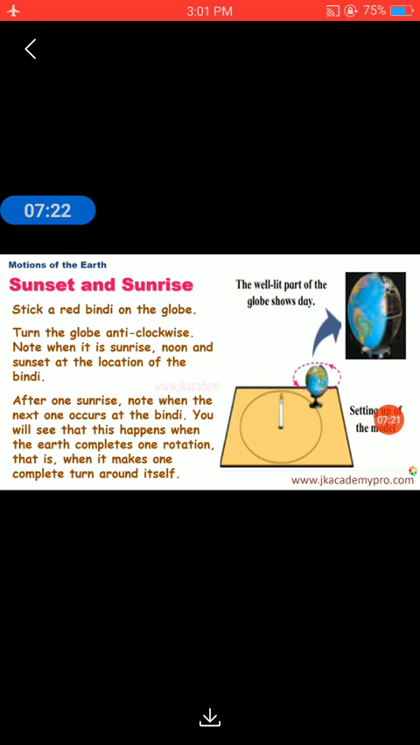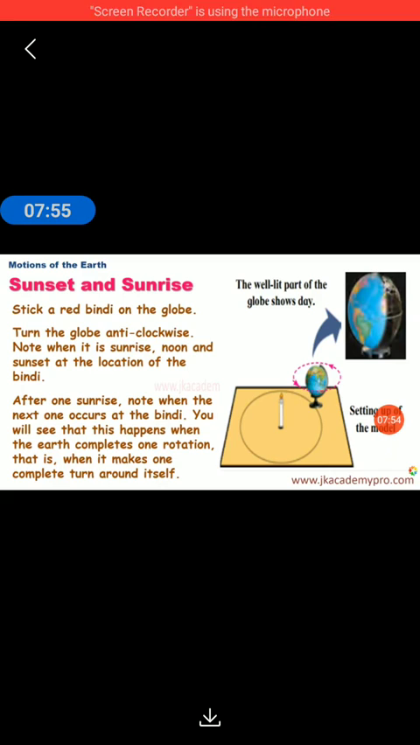Now let's understand the terms sunset and sunrise. Now continuing with our activity, stick a red bindi on the globe. Turn the globe anti-clockwise. Note when it is sunrise, noon and sunset at the location of the bindi. After one sunrise, note when the next one occurs at the bindi. You will see that this happens when the earth completes one rotation. That is, when it makes one complete turn around itself.